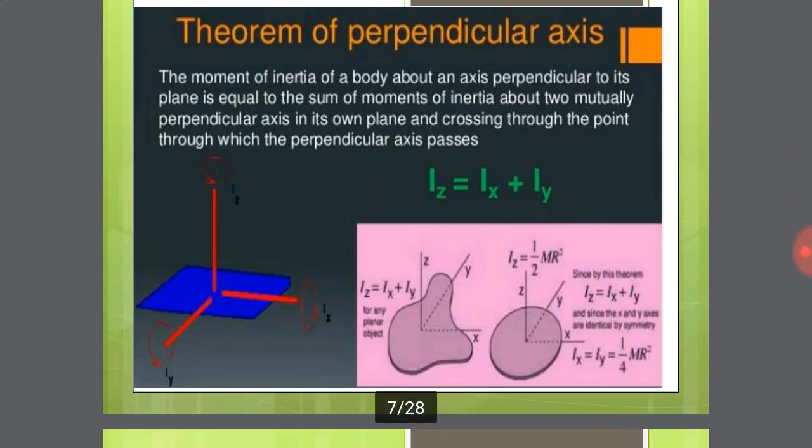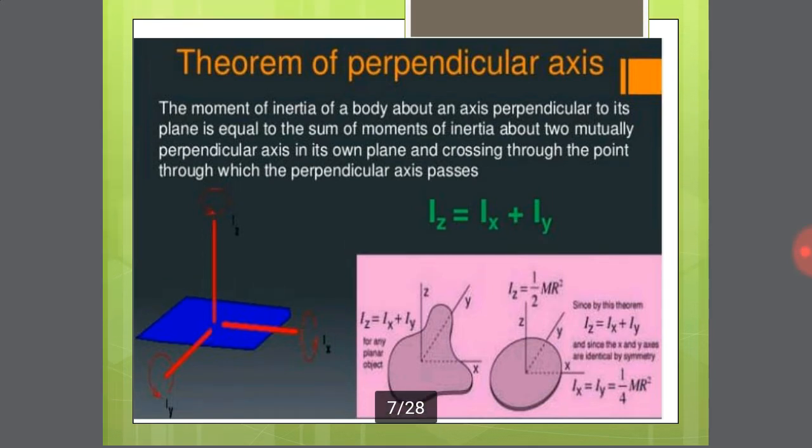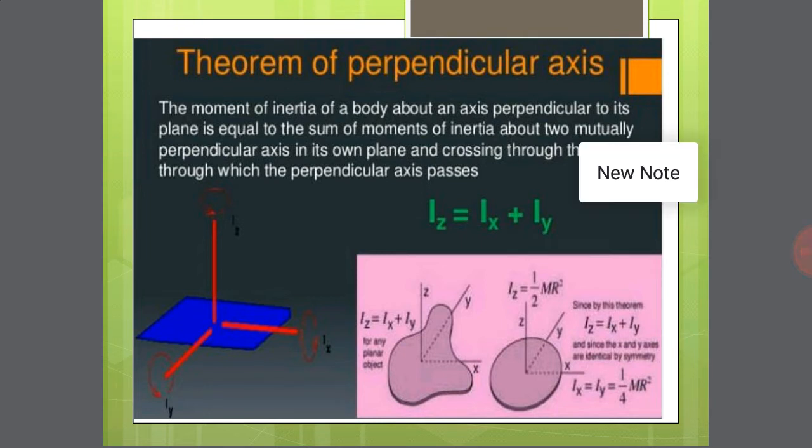Come to the next point, moment of inertia. If the moment of inertia is denoted by I, moment of inertia means it is the product of the mass of a body and the square of the distance of a particle from the axis of rotation. So it is called moment of inertia. One of the very important expressions: I is equal to mr square. I means inertia, m means mass, r means radius.